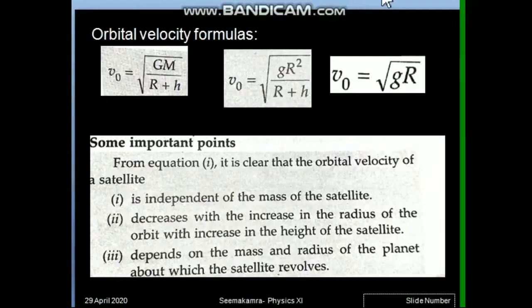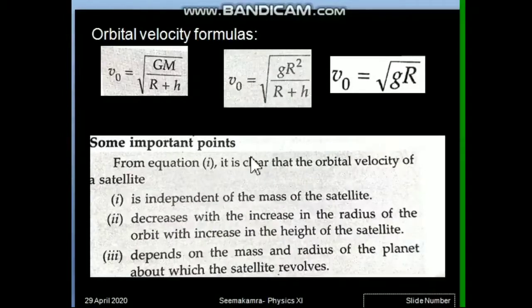After deriving the orbital velocity, now we can conclude the formulas of orbital velocity, that are these three formulas shown here. As we have discussed before also, in terms of capital G, formula number first, in terms of small g, formula number second, and when the satellite is very close to Earth, when h is very less than r, then the orbital velocity formula is only root gr.